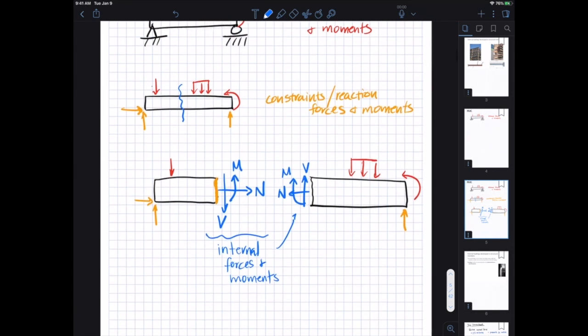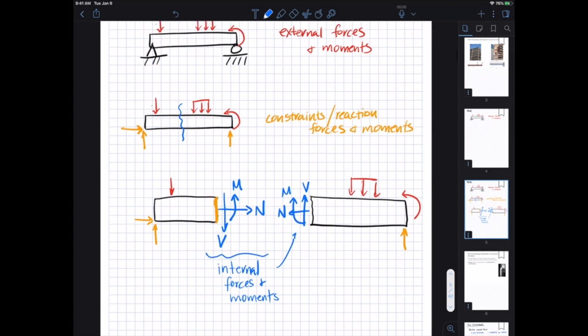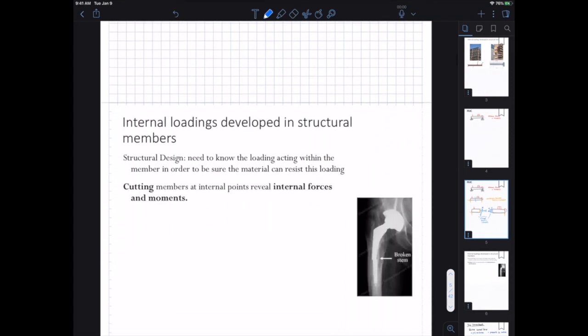Now, why do we care about this? Mostly because we want to make sure that the material, the object, whatever it is, is going to be able to sustain the external load. So if N, M, or V get too high, then of course it's possible that things will break.